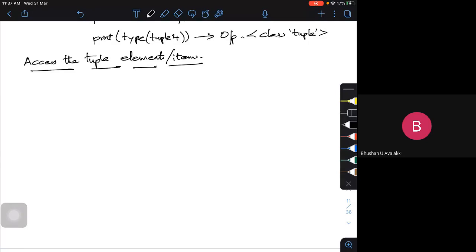Here also we use indexing. So now we use an index operator. What is this index operator? Indexing is nothing but what we used to do. Indexing is always done within your square bracket. Now, how is the indexing done?